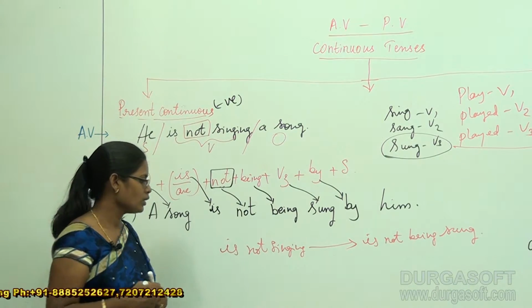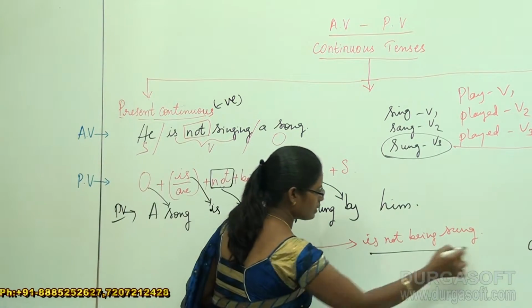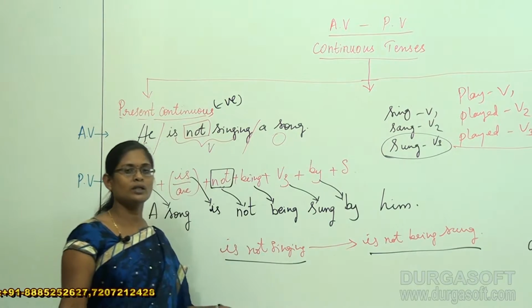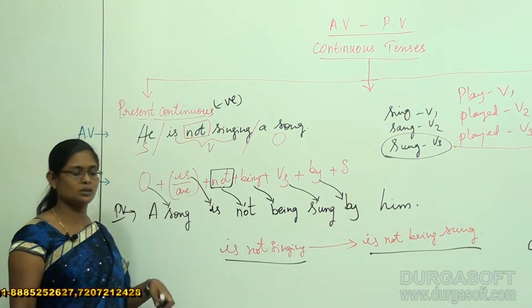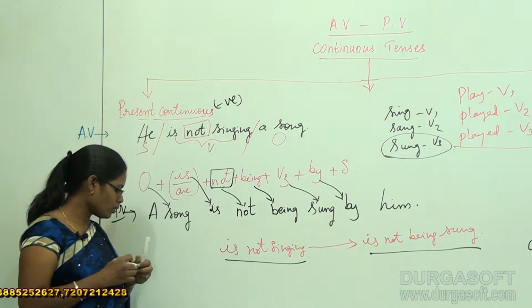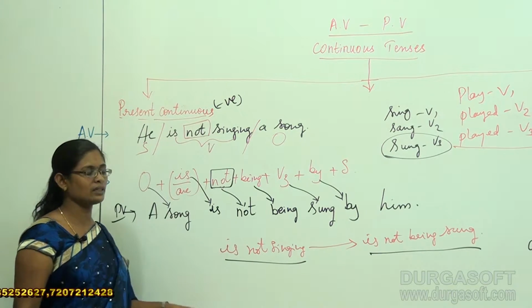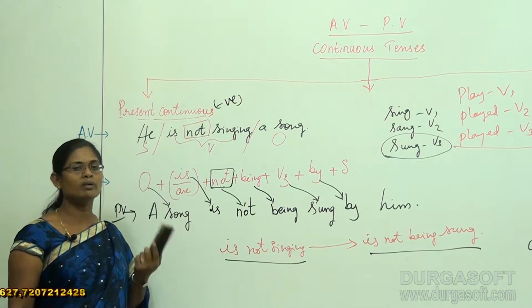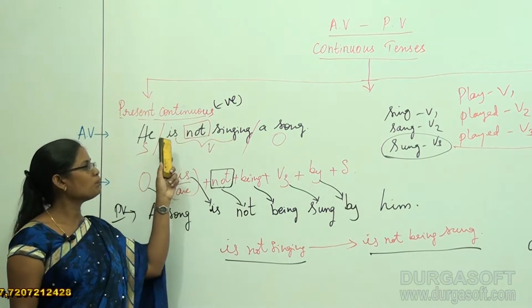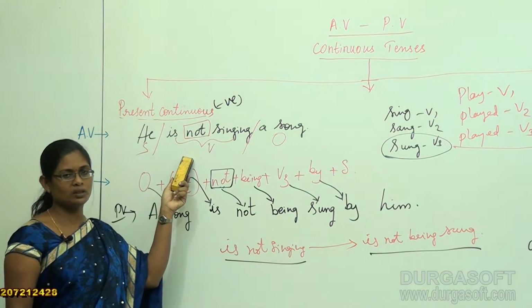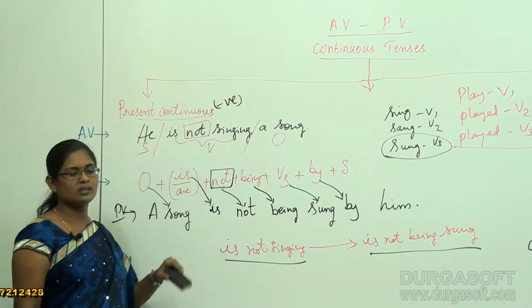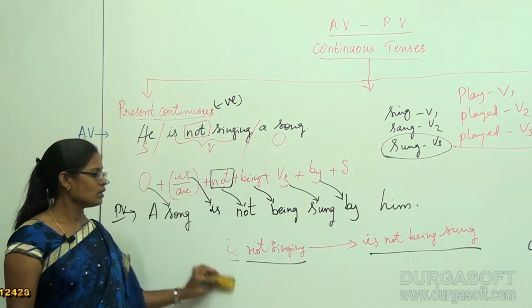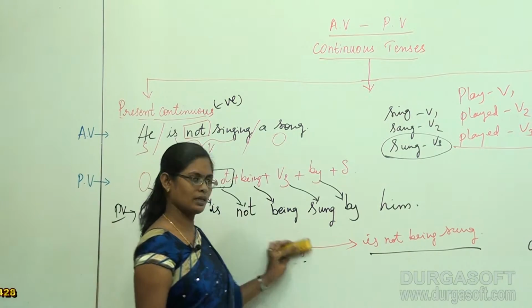From this rule, it's very clear that whatever sentence is provided to you in this present continuous tense, you can do it on the spot once you understand this rule. You need not go with this structure always, but once you remember the main change in the respective verb tenses, it's very easy for you to do it in a splash of seconds.